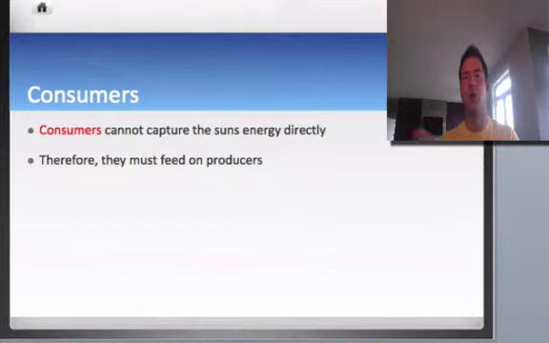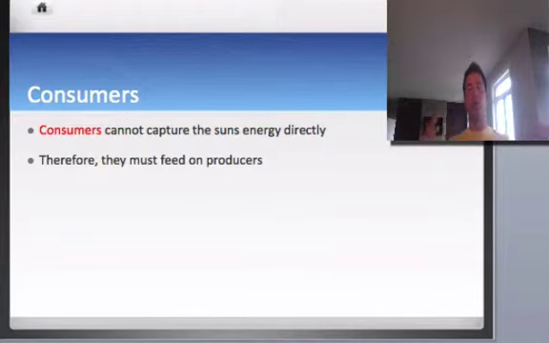So consume means we're going to take in. Producers store the energy, and organisms or species consume that producer, therefore taking in the energy, but we only use a certain percentage, and we'll talk about that later on. But we're talking about levels of consumers. The thing with consumers that we need to know is that we cannot, and we are consumers, we cannot obtain our energy from the sun. Only producers can do that.